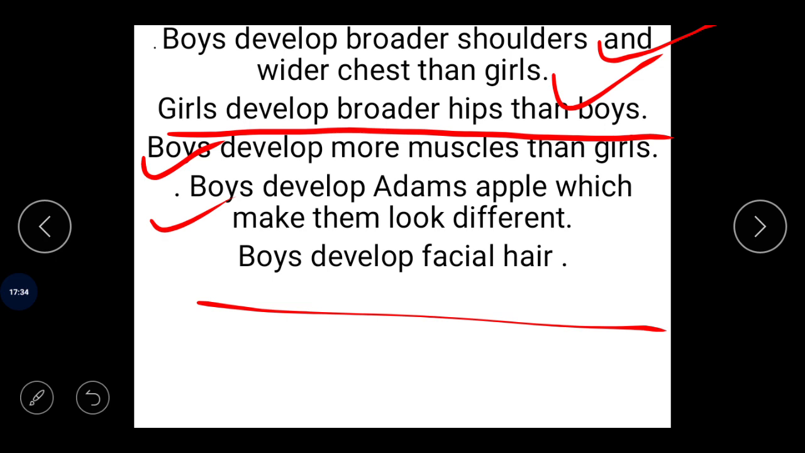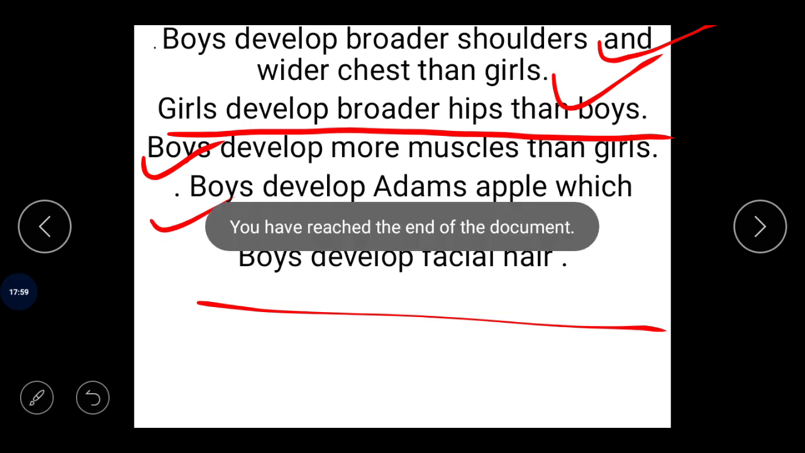And also we find the physical change that girls develop: there occurs development of the mammary glands. Okay, we call them the girls' breasts. This is also a change in shape that occurs as girls grow up and makes them look different from the boys. So dear students, these were